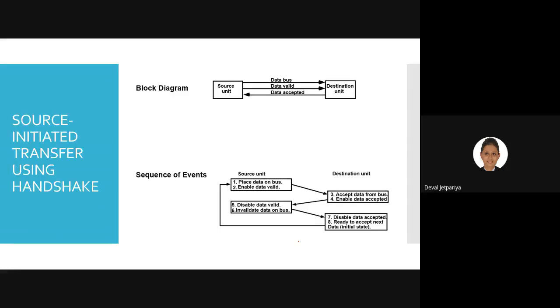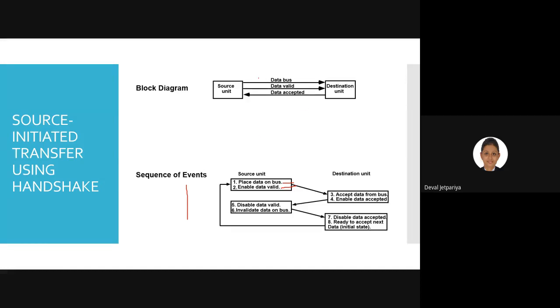I guess source initiated we had completed in the last session. In the source initiated method, again the transfer direction is fixed, like we are transferring from source to destination, right? But what has changed is the acknowledgement signal which we get from the destination. That detailed flow we had illustrated in this sequence of events. From the source unit, whenever we start the transfer, we place data on the bus. Then we enable the data valid signal, right?